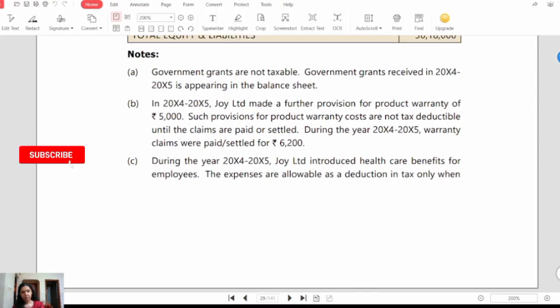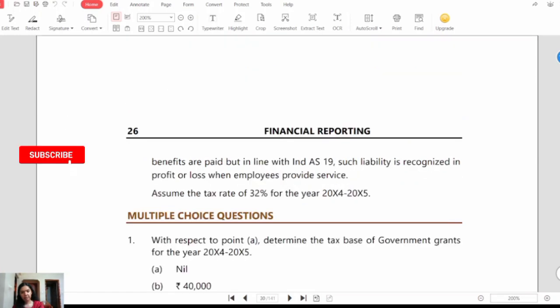Note C. During the year 2024-2025, Joy Limited introduced healthcare benefits for employees. The expenses are allowable as deduction in tax only when benefits are paid, but in line with Ind AS 19, such liability is recognized in profit or loss when employees provide service. Assume the tax rate of 32% for the year 2024-2025. So let's see the MCQ one by one now.